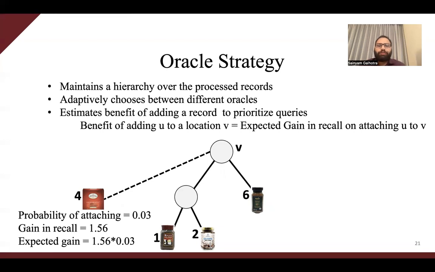Benefit of a record U with respect to any location V in the hierarchy is defined as the expected gain in recall when U is attached to V. Here we show a simple example where the probability of attaching the record 4 to this internal node V is 0.03, and the gain in recall if we attach 4 to V is 1.56. So the benefit of attaching 4 to this location is the product of these two terms.